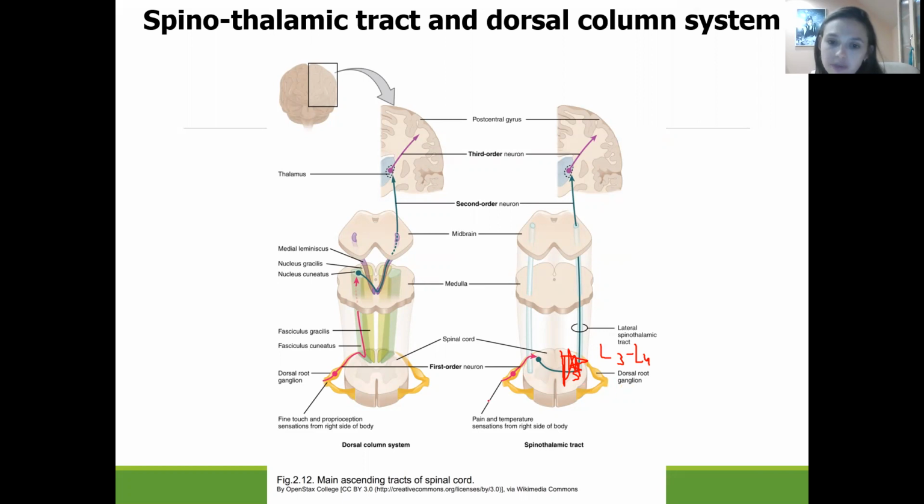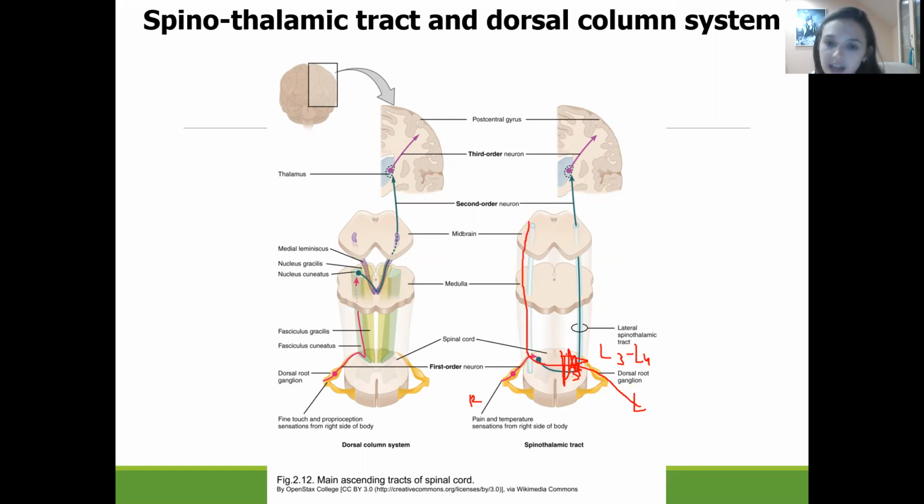So information about pain and temperature sensation from the right leg now will be spread by the spinothalamic tract on the left side of the spinal cord, and information from the left leg will be spread on the right side of the spinal cord.